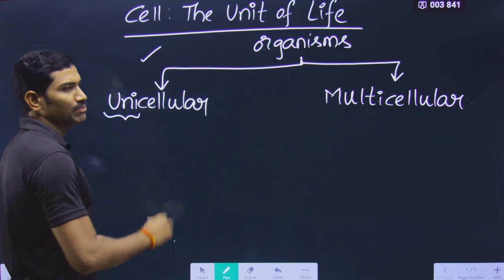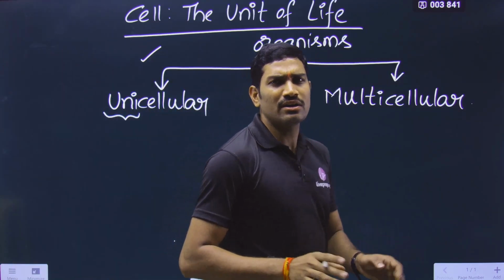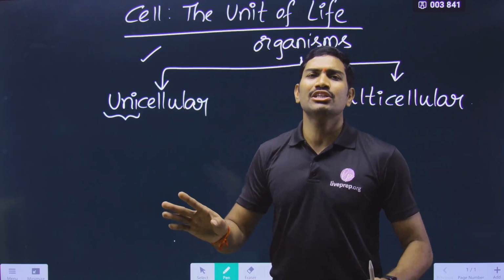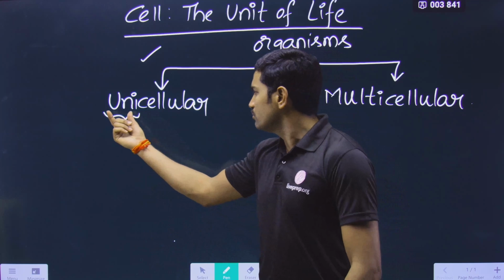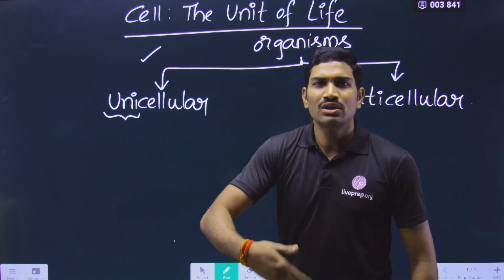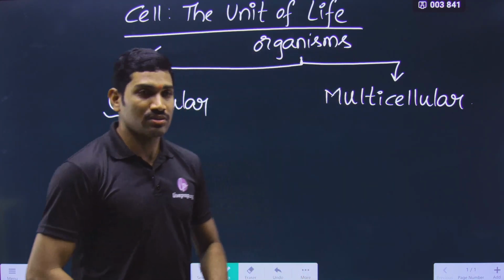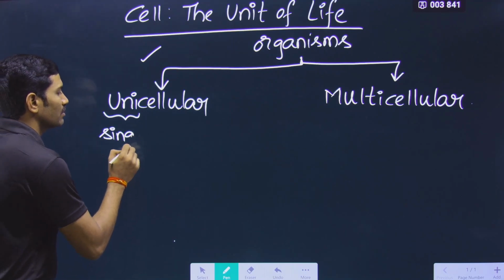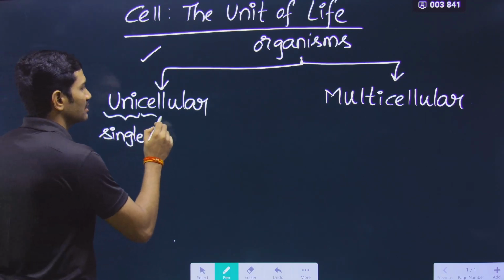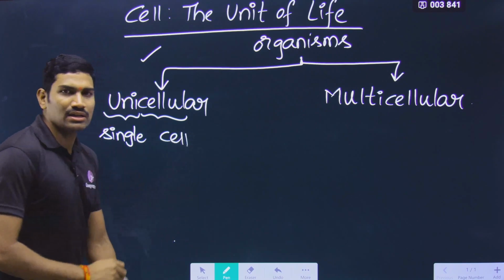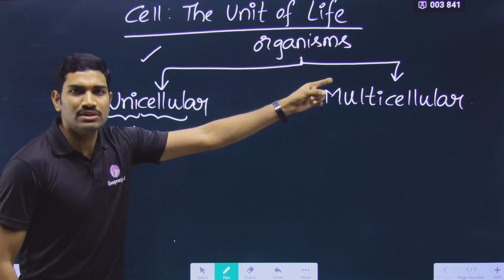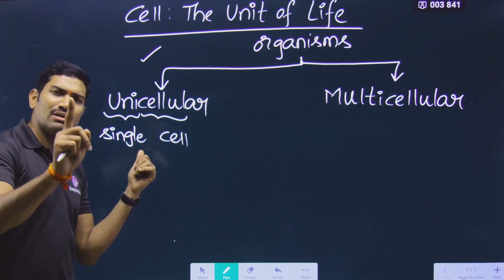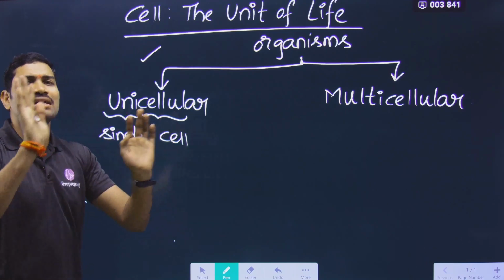What is the meaning of this uni? Please understand. You don't need to learn these by heart. Many times we will use this type of words, so wherever it is possible, I will try to explain the individual meanings of all these things so that you can easily understand. What is the meaning of uni? Uni means single. Uni means a single cell. So what are these unicellular organisms? These are the organisms composed of only one cell. A single cell itself is called an organism.